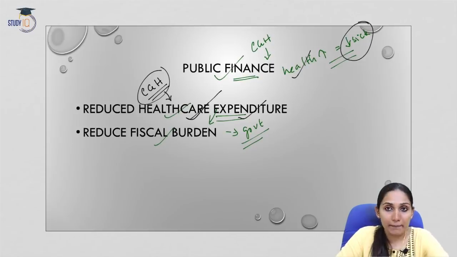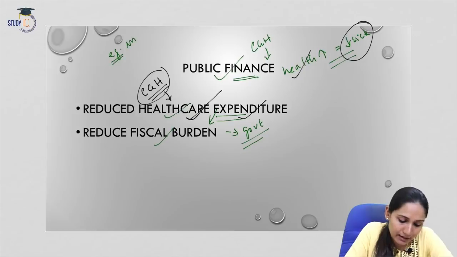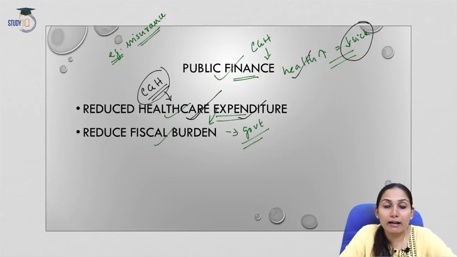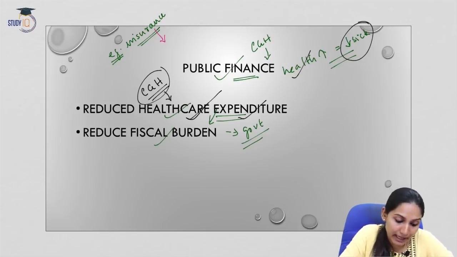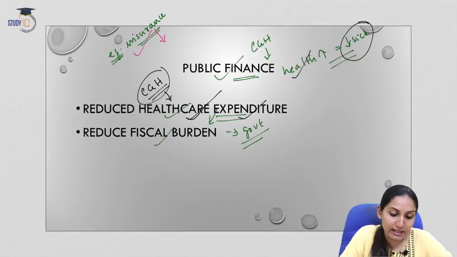Now, how does this happen? Let us take an example where the government is spending so much money on insurance, but it is not sure that by merely spending money on insurance or on insurance companies, the health condition of the population will improve. This is because only if the payments of the government are in proportion to the healthcare events does it become effective. So we cannot say that merely providing insurance can be efficient.